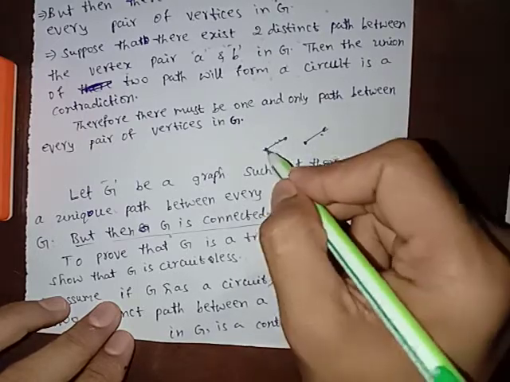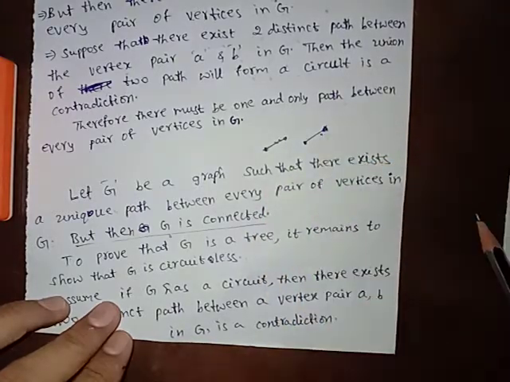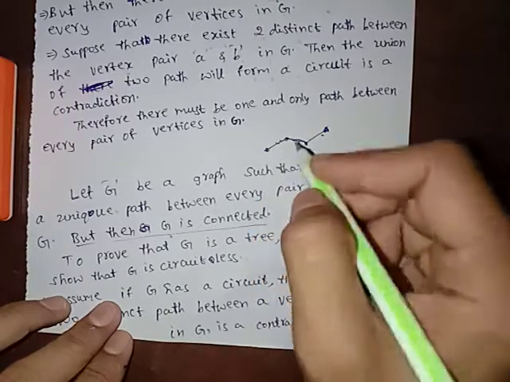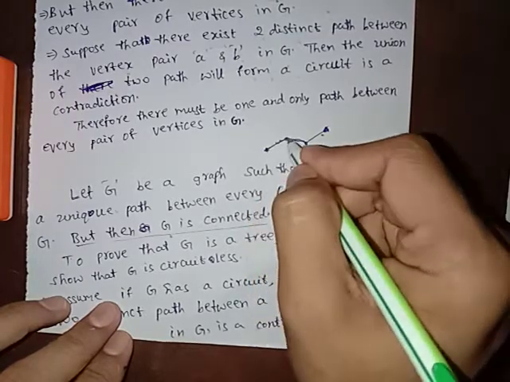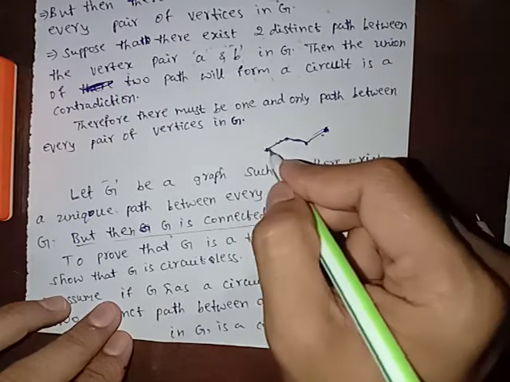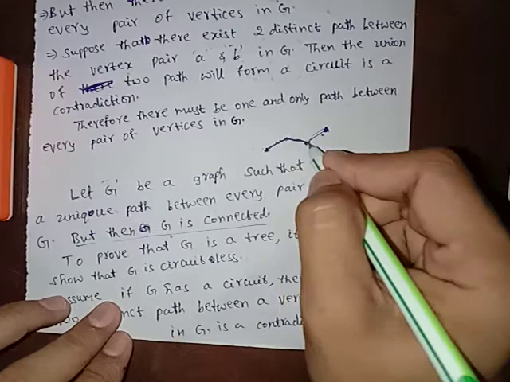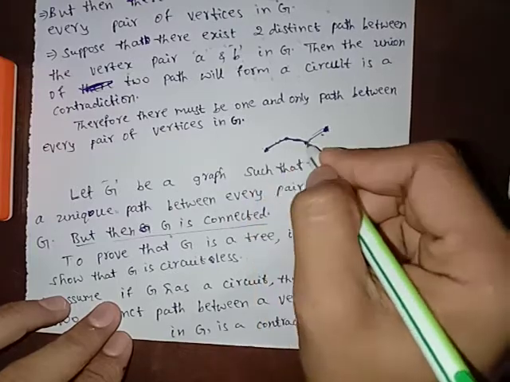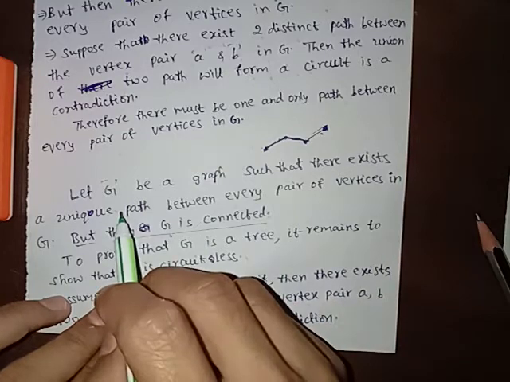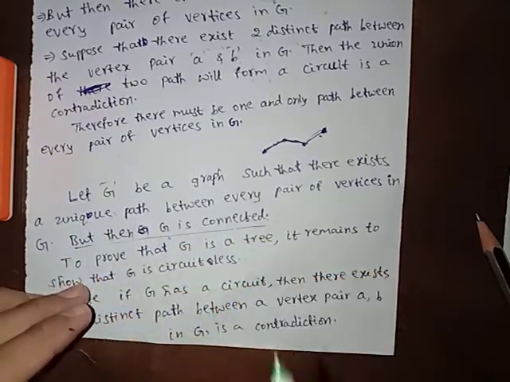If it is connected, it has a path from here to here. If we consider any two vertices, it has a path. So if there exists a unique path, then G is connected.